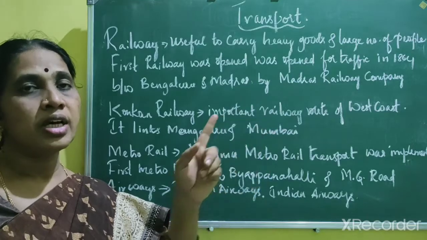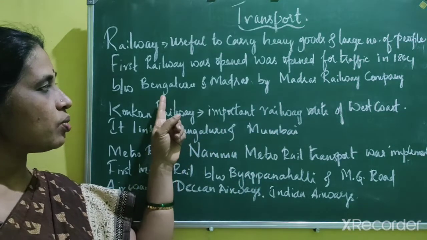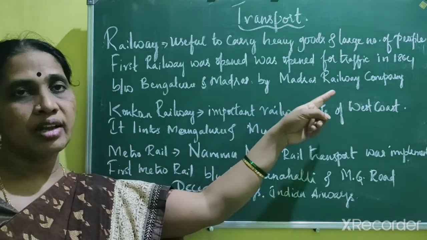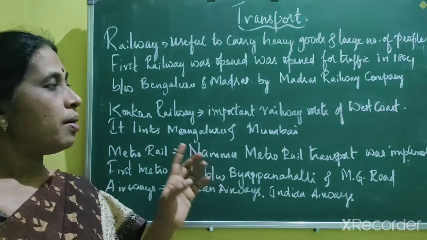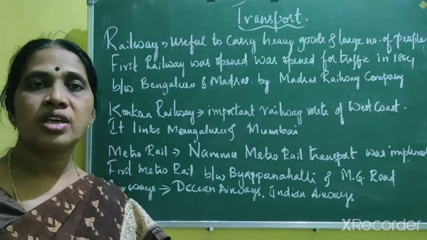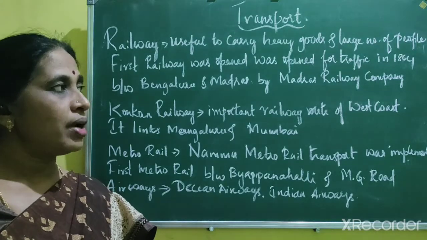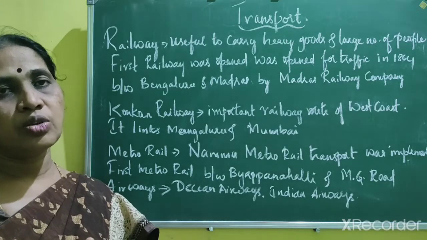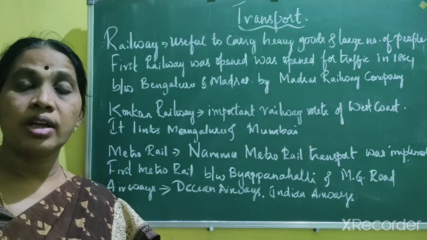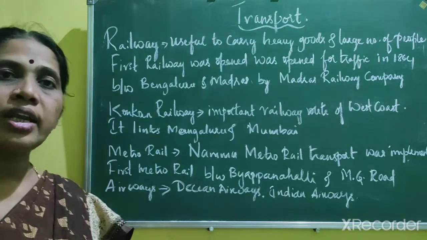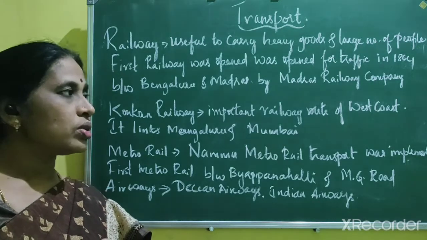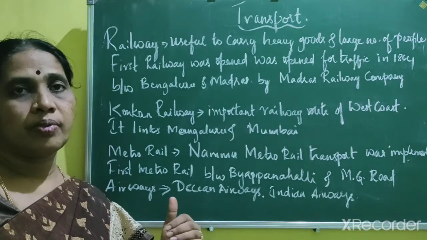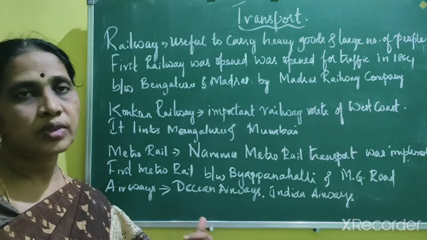In the year 1956, the state had in total 2,595 kilometers of railway track belonging to the Southern Railway Zone, whose headquarters was in Chennai.